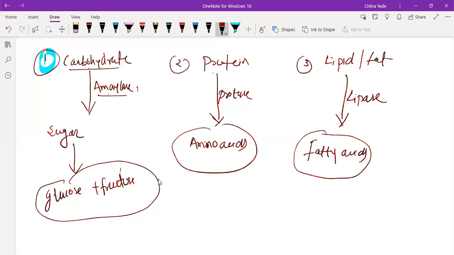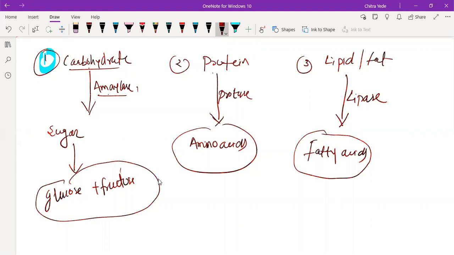What helps protein break down into amino acids? The protease enzyme. We have different types of enzymes, and they come under the category of protease. Protease is a digestive enzyme which breaks down protein into amino acids. Amino acids are the simpler form of protein. Amino acids combine, undergo a polymerization process, and form protein.